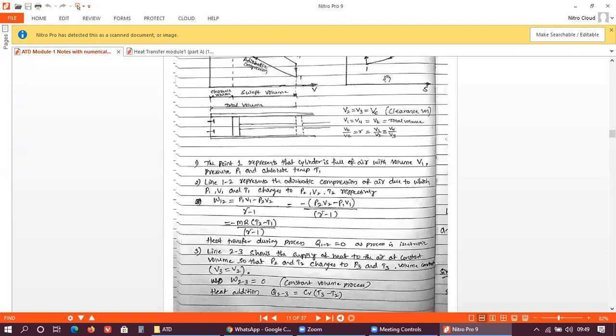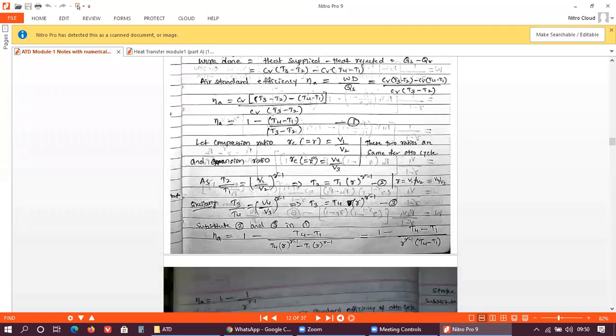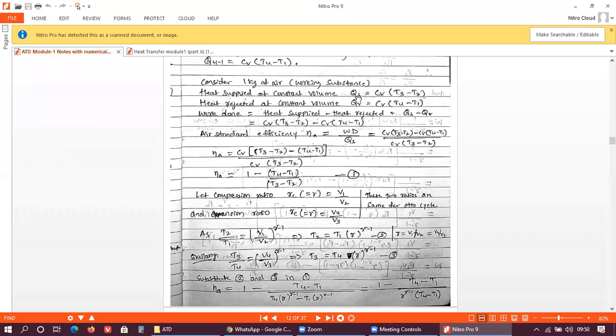So you can see here, heat addition takes place during process 2 to 3, and heat rejection takes place during the process 4 to 1. Okay, so we try to write the expression for this now. Heat supplied at constant volume, Qs, is equal to Cv into T3 minus T2. Heat rejected at constant volume, Qr, is equal to Cv into T4 minus T1.